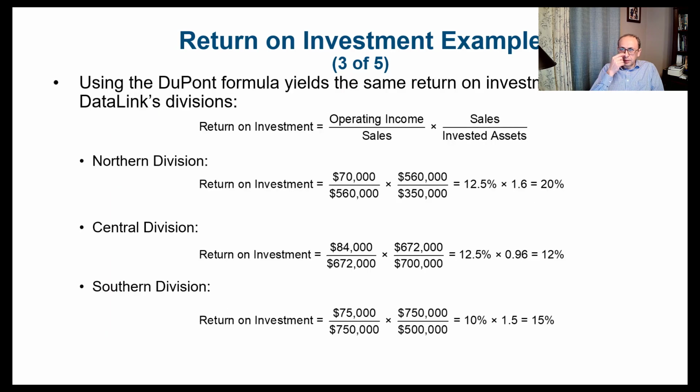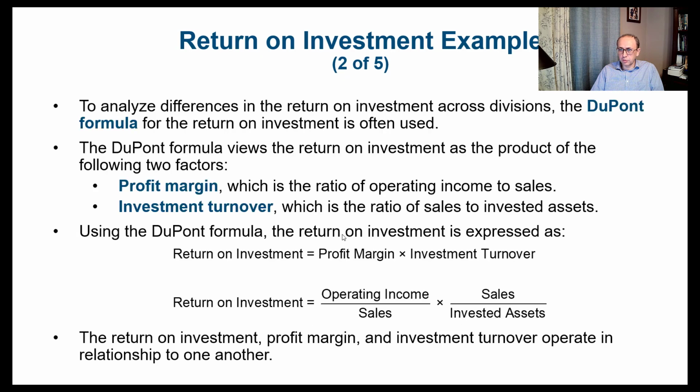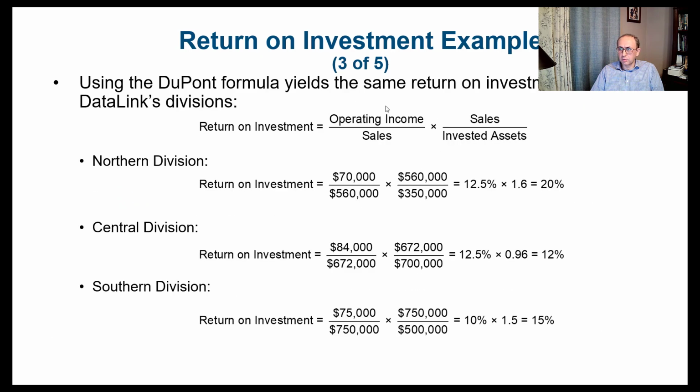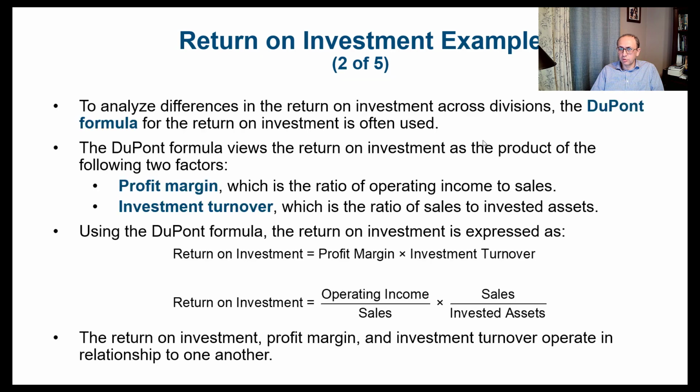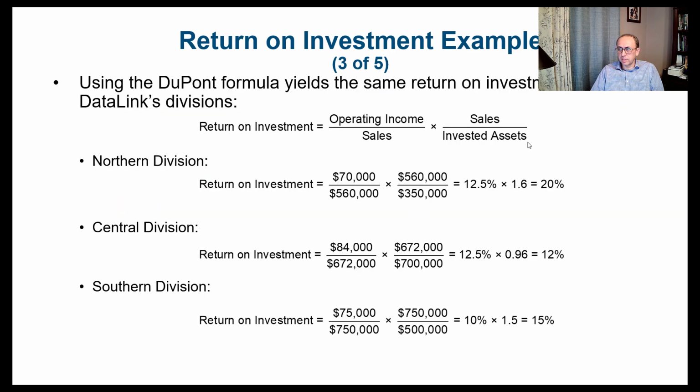So if we try to analyze the three divisions, the northern, central, or southern, we can see that the return on investment can be broken into these two ratios. We have the first ratio, which is the profit margin, calculated as operating income divided by sales, and then the investment turnover, which is the sales divided by invested assets.